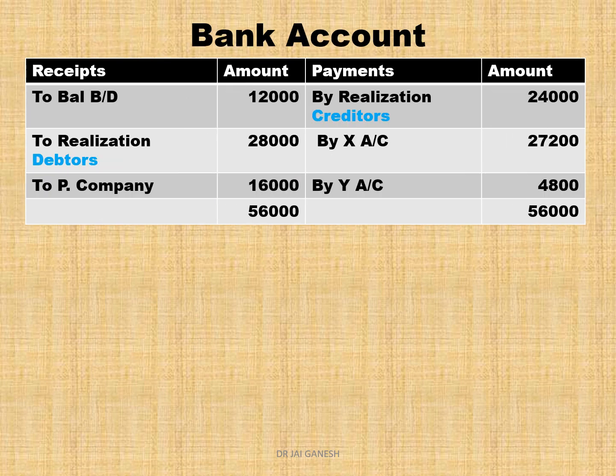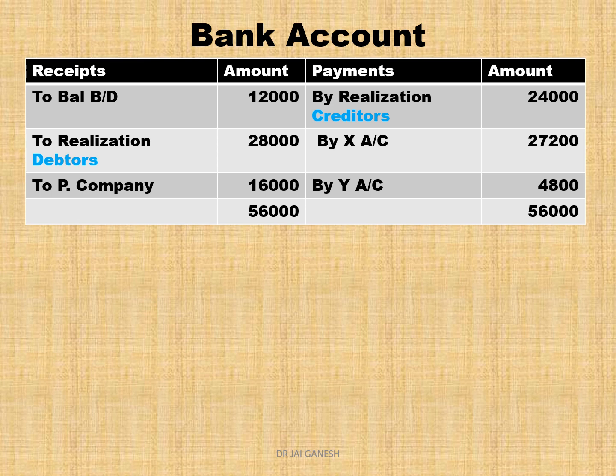So bank account, debit side we record receipts, credit side we record payments. Debit side bring the cash balance in the balance sheet to balance brought down. Next write to debtors realized 28,000. So debtors not taken over by the company has to be collected. Then company pays 16,000 in the form of PC. So 16,000 partly cash, the cash amount will come in the bank account. So these are the three receipts we have in the bank account.